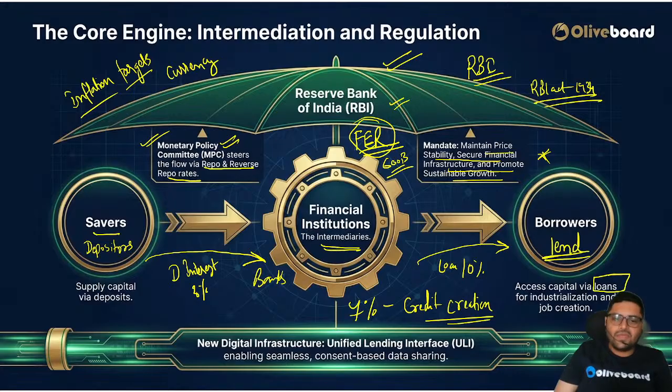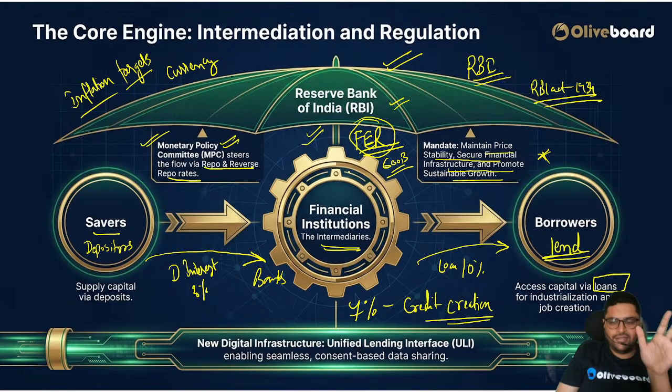We had nationalization of banks, which happened earlier. So we have this Reserve Bank of India. I told you, Reserve Bank of India as a supervisor, regulator to other banks, lender of last resort, banker to government, supervisor to other banks.